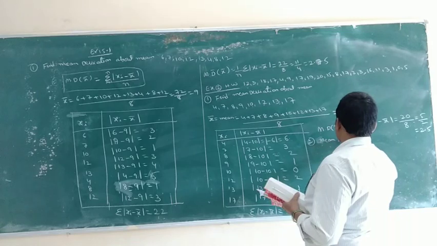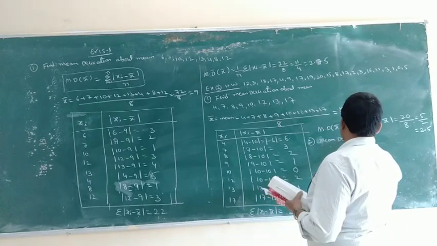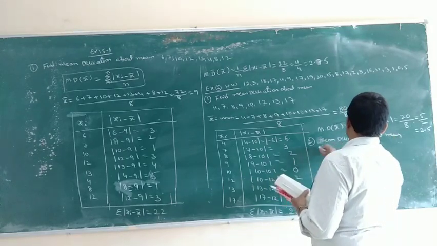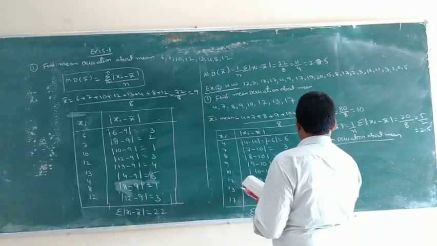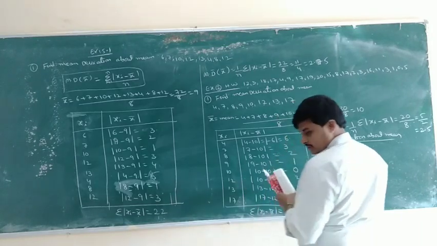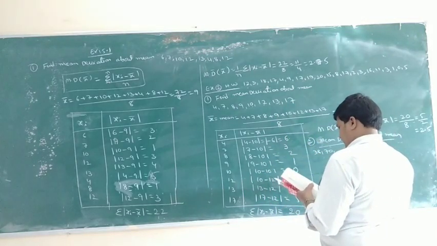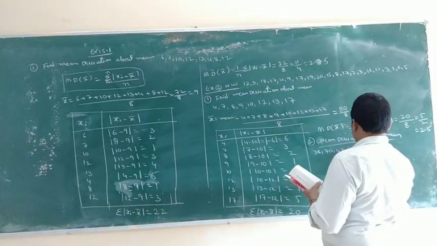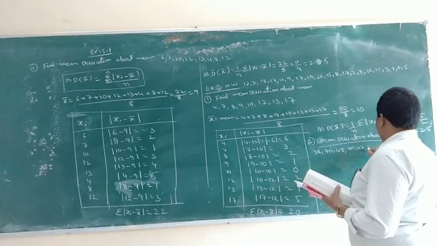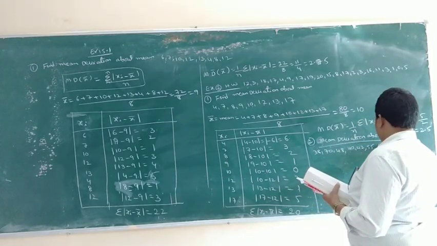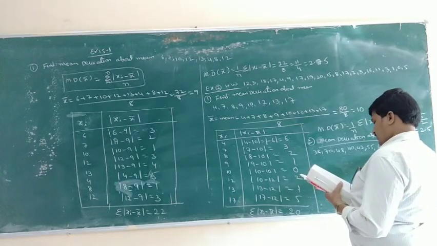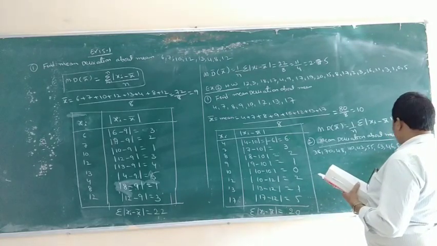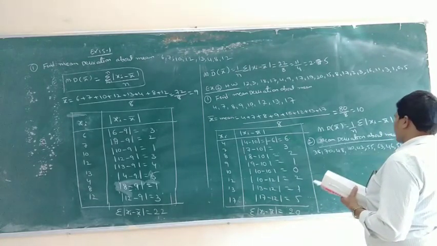Mean deviation about mean: 38, 70, 48, 40, 42, 55, 63, 46, 55, 54, 54, 44.